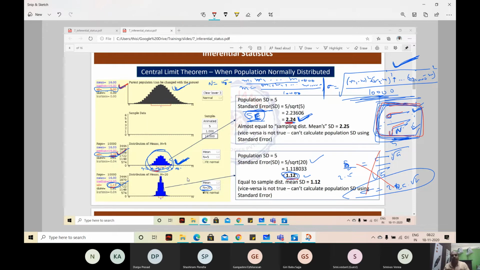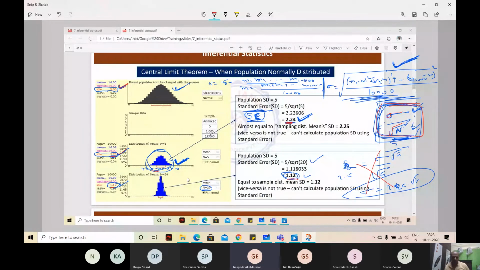Statistics is the basis for AI and ML, but statistics is the beginning place. It is just the A in the ABCDs, whatever A to Z, statistics is just the A. There are many things in AI and machine learning, so we are just learning the basics of it. Okay. Any other question? That's a good question.